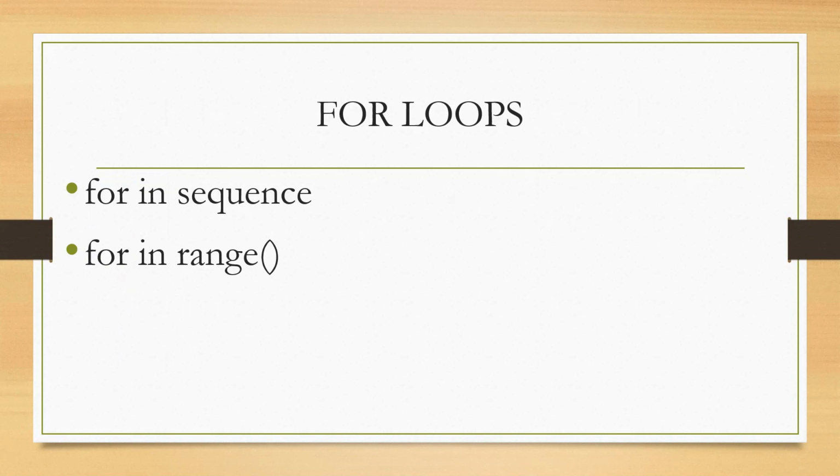So let us see what the syntax is for a for loop when it is used with any of the sequence objects. This is how a for statement can be written in Python. for is the keyword, which is followed by a variable name, and in is the operator, and next is the sequence object we have to provide. Sequence objects can be a list, tuple, string, set, or dictionary, whatever it is.